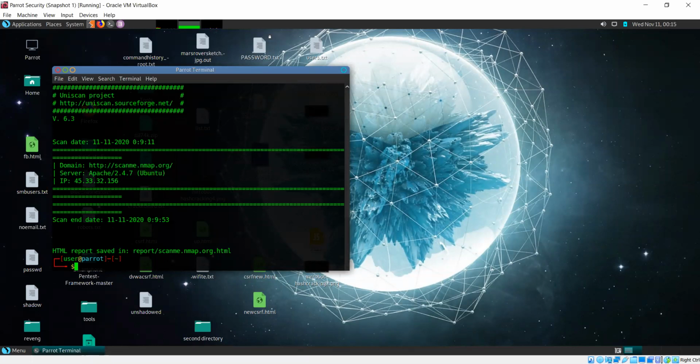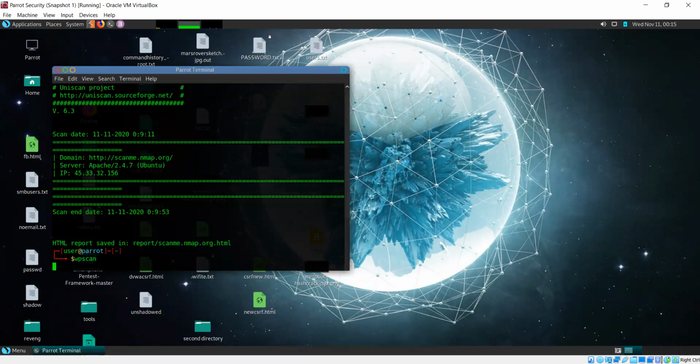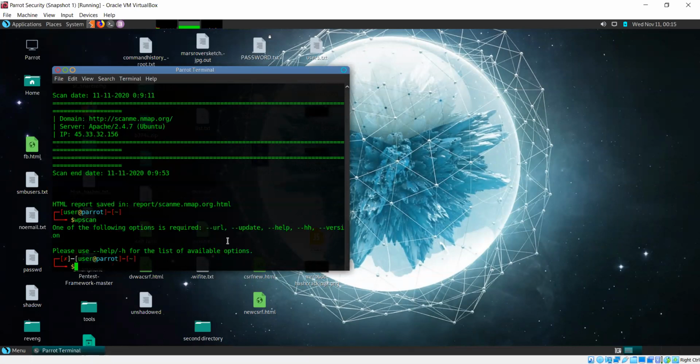Another tool is WP scan. Sir, what information will Uniscan give from a website? Whatever it can find, like directories, or vulnerabilities, or some sensitive data and sensitive files.